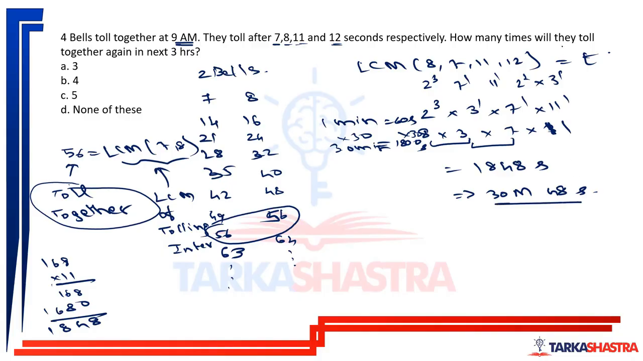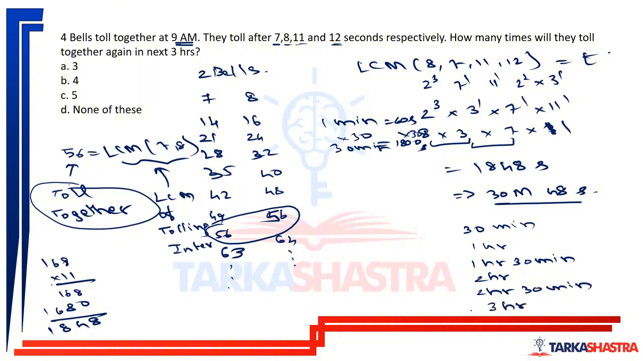What are they asking? How many times will they toll together again in the next 3 years? So after half an hour they will toll together, after 30 minutes, after 1 hour, after 1 hour 30 minutes they will toll together. Approximately I'm saying, not exact. Then after 2 hours, then after 2 hours and 30 minutes again they will toll together.